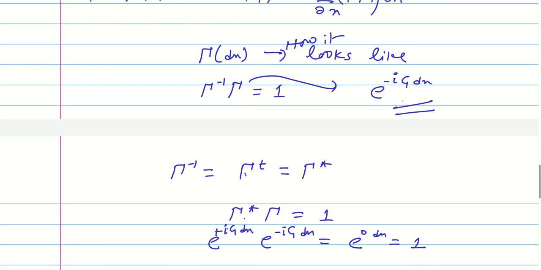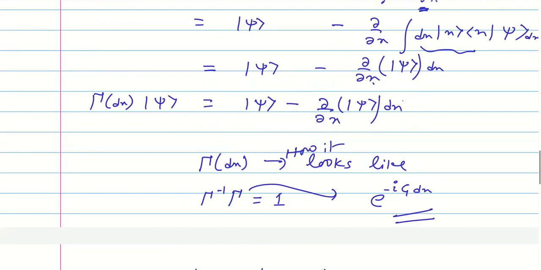So from this you can guess this will have the shape, which kind of shape? Minus I g dx. Now we don't know what this g is, but what we know is that this translation operator will have a shape of this form.